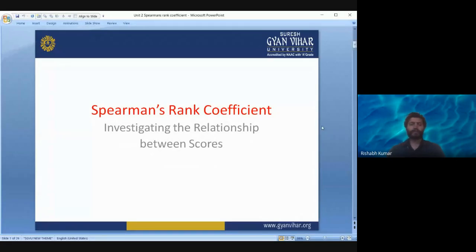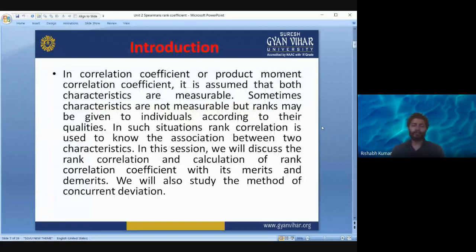In the product moment correlation coefficient, it is assumed that both characteristics are measurable, right? Means you can measure and get the magnitude of that variable in absolute terms or in numbers, like the marks of the student. But sometimes characteristics are not measurable, but rank may be given to individuals according to their qualities, right?